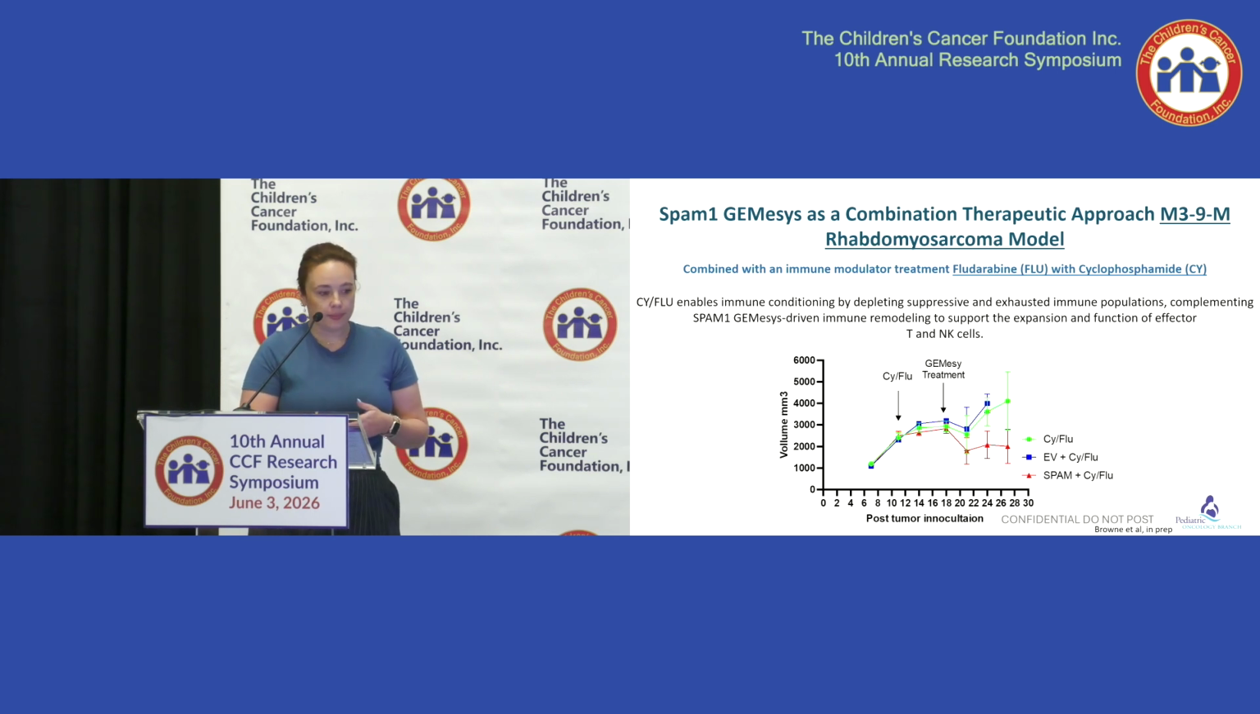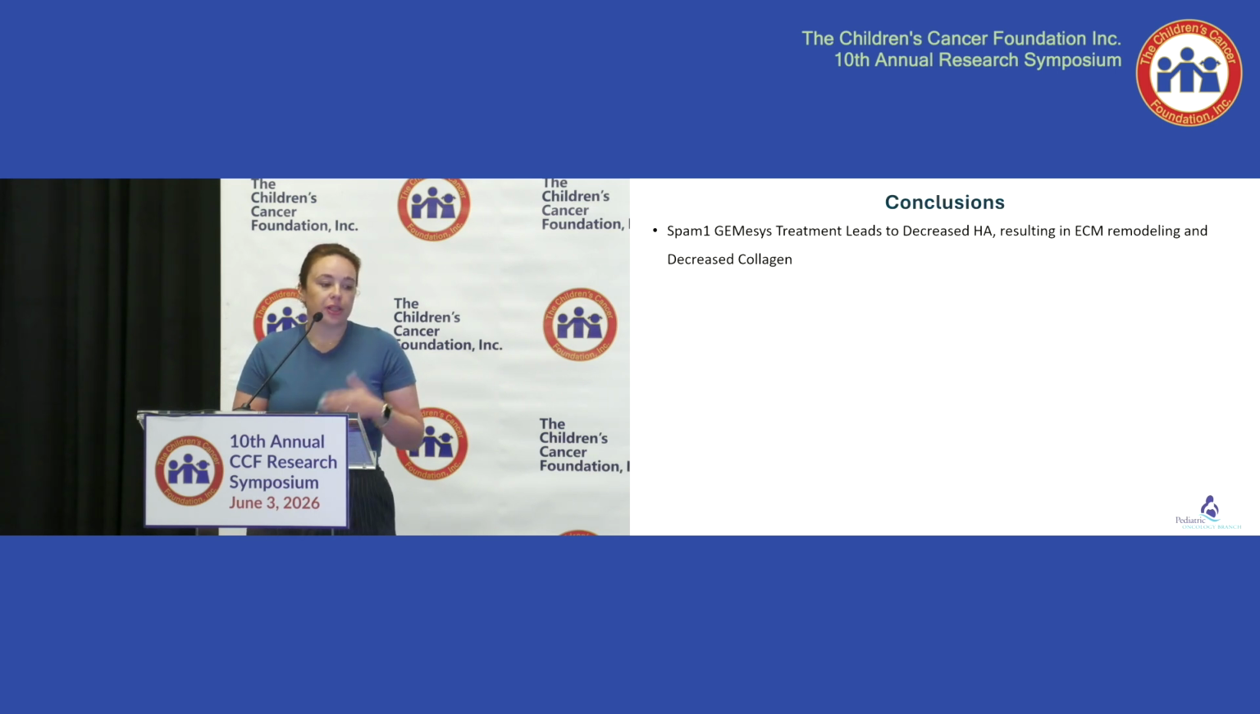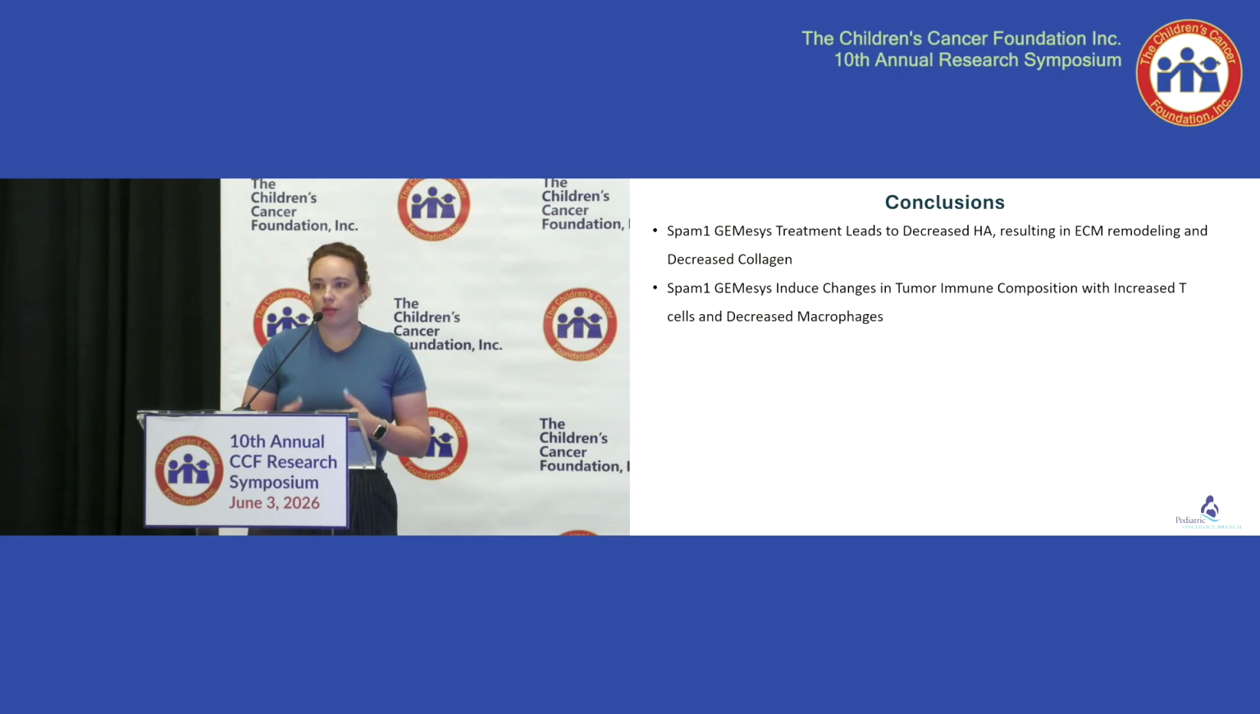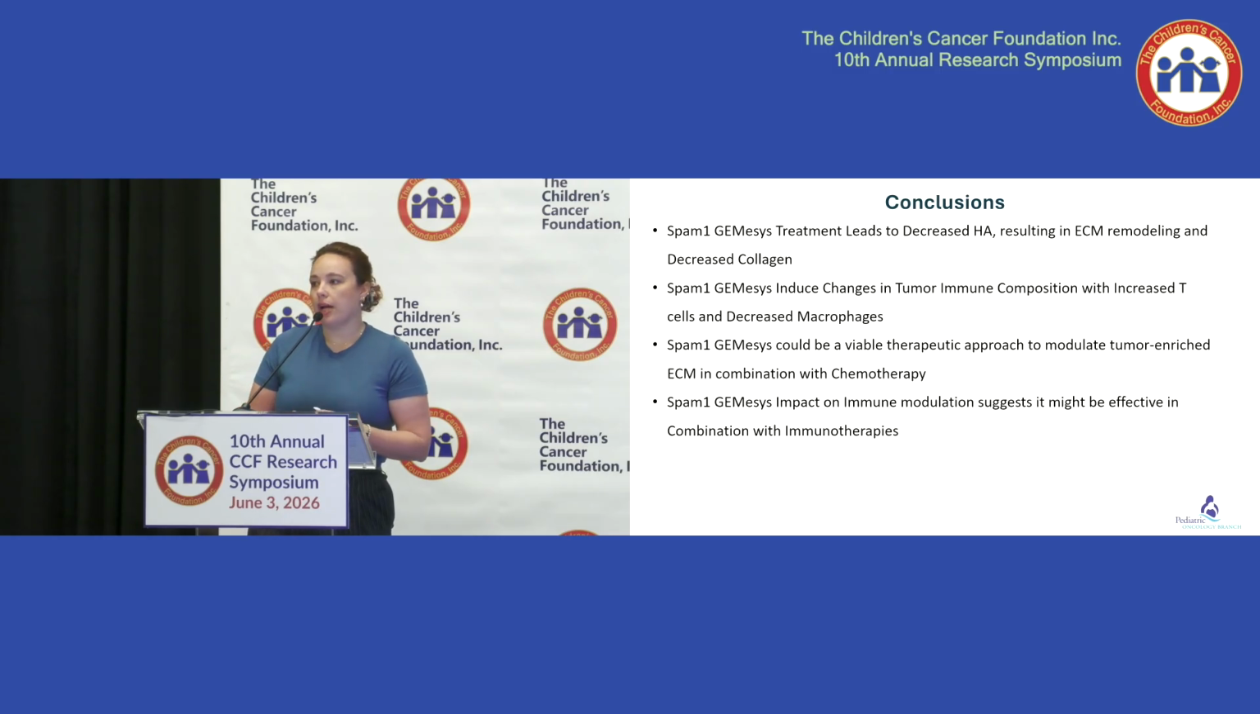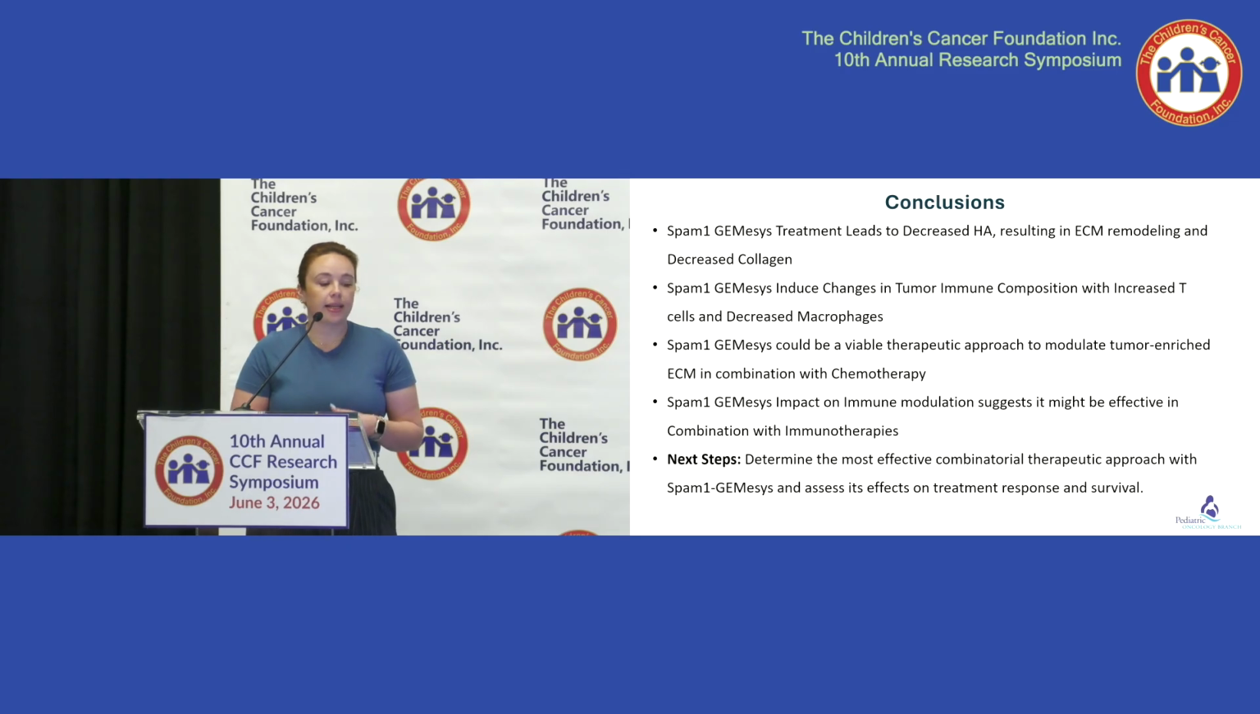So just to conclude, our SPAM1 gemesi treatment leads to decreased HA, remodeling the ECM. We're seeing changes in the immune composition and reprogramming. We think that our SPAM1 gemesses could be a viable therapeutic approach, whether with chemotherapy or immunotherapy. And our next steps are really to understand the mechanisms of what's happening within this tumor microenvironment, and to identify the correct combination approach and repeat these experiments for survival outcome.